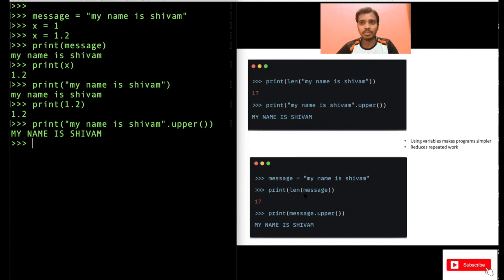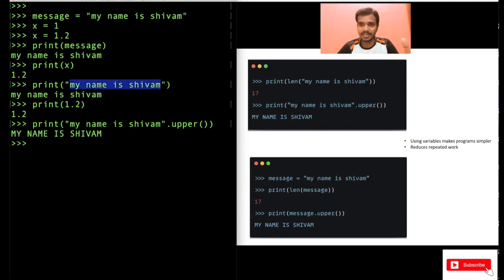Now let's say I want to do a second operation, that is convert this into uppercase. Again, I can write print message.upper, rather than writing "my name is Shivam".upper. It's quite easy, right? So you see that once you store the data in variables, it makes the program very simple, and also it reduces a lot of repeated work. Because in this case, you are repeating "my name is Shivam" everywhere.